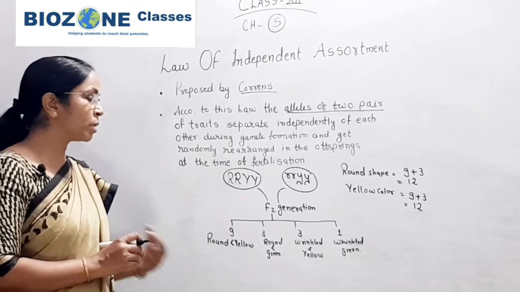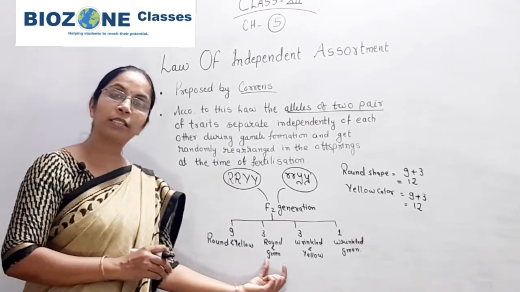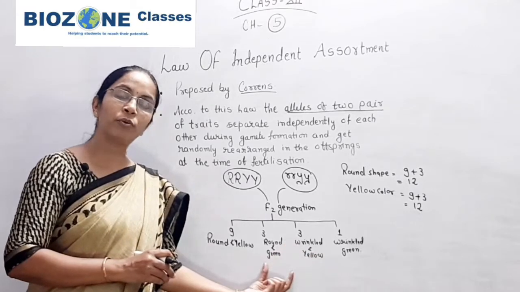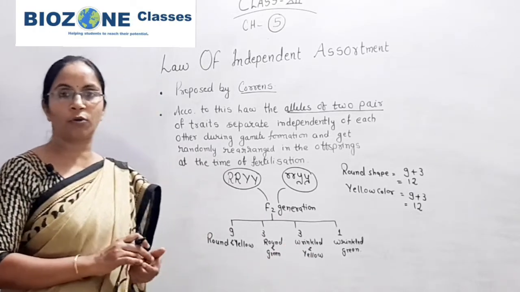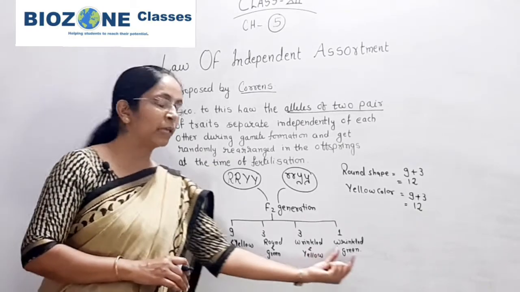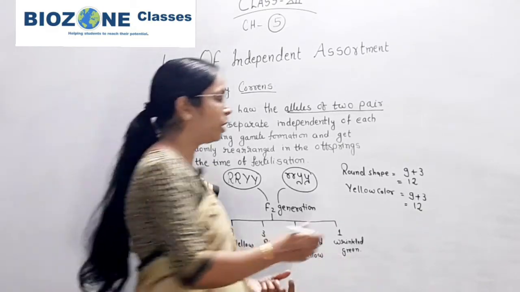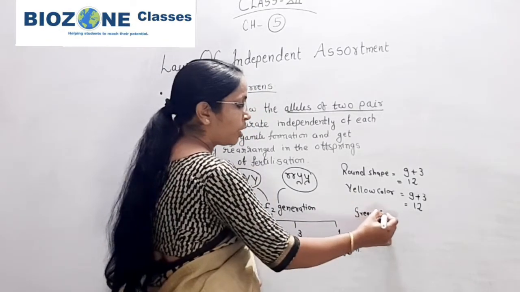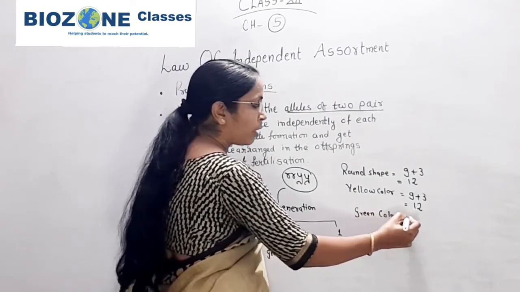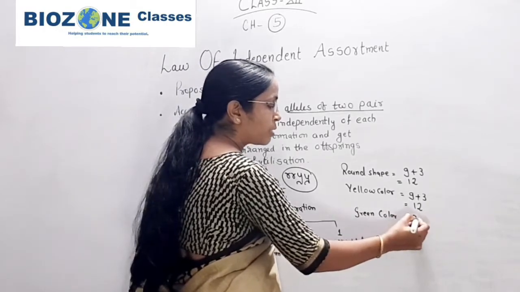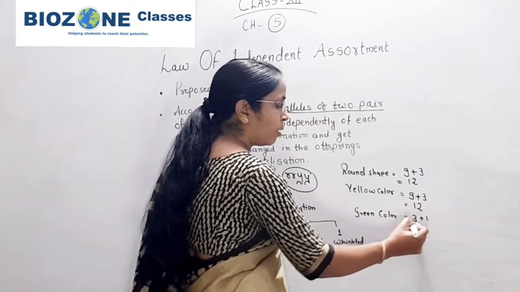If you come towards the green color, these are the recessive traits, green and wrinkled. The green color of the seed appears in 3 as well as in 1 progeny. So remember, among 16 progenies, the green color appears in a total of 4 progeny, that means the 3 progeny and 1 progeny.